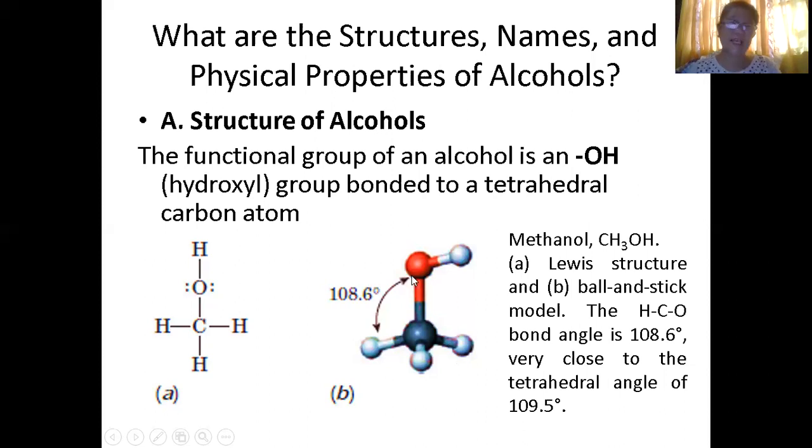The angle from oxygen to carbon is 108.6 degrees, very close to the tetrahedral angle of 109.5.